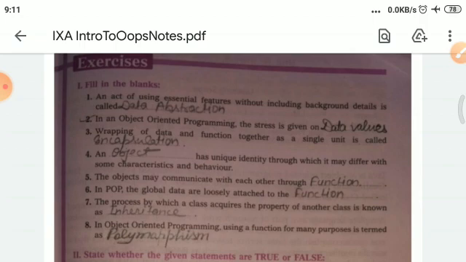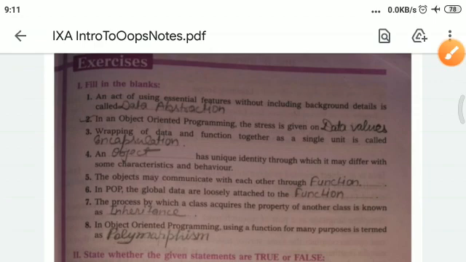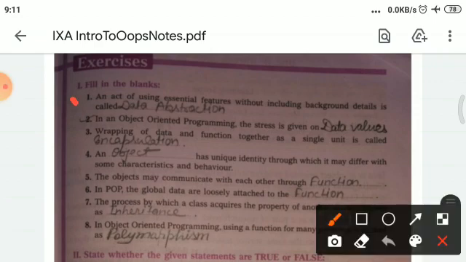Object Oriented Principle. And so students, the first section of your exercise is fill in the blanks. Now students, you have to fill the appropriate words within the blanks for the given statement. And let's see how you do it. Your first question is: an act of using essential features without including background details is called data abstraction.